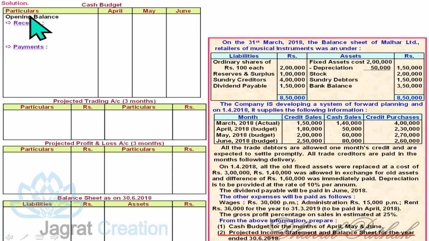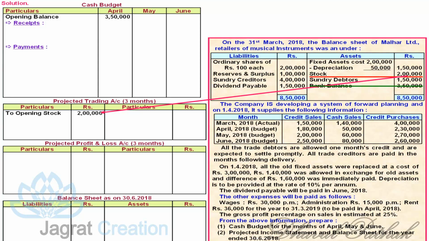If I want to start with cash budget, I should write opening balance on 1st of April. That opening balance is the bank balance of 3,50,000, that is on 31st of March 2018. So closing balance as on 31st of March becomes the opening balance on 1st of April. So let me write down first of all, 15,000 opening balance. Similarly, in the balance sheet, I am given stock. So that opening stock 2 lakhs, that will be recorded in the trading account debit side, opening stock. Because the stock on 31st of March is available for selling on 1st of April, that is in 3 months projected measured period.